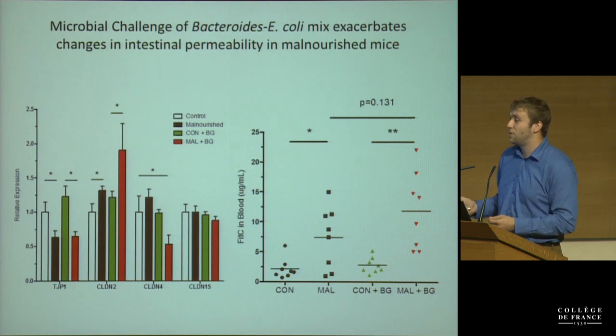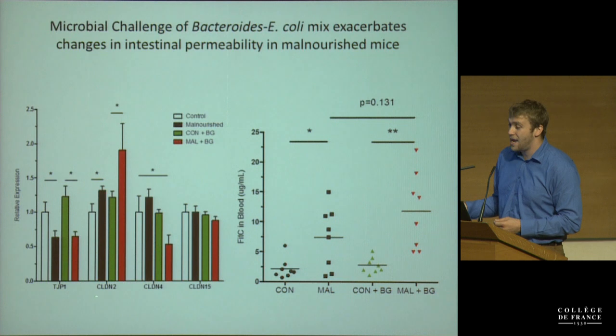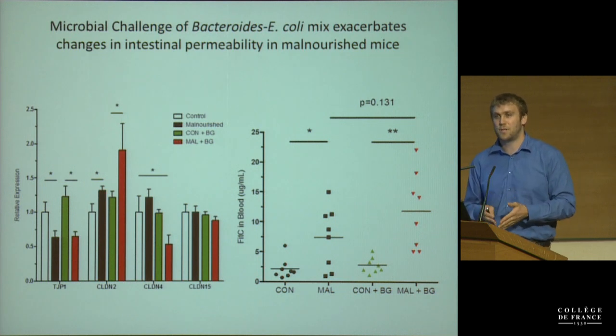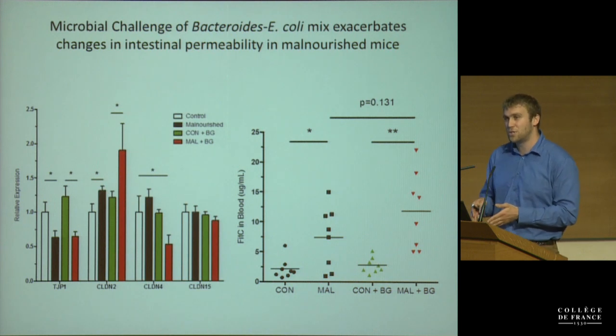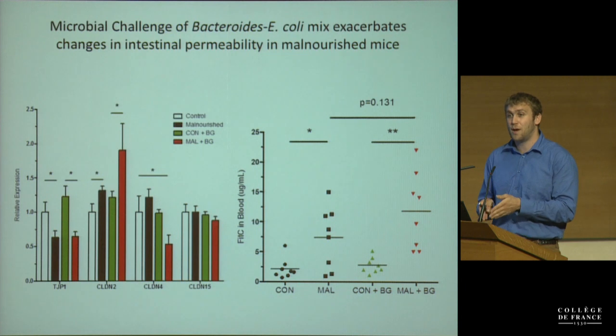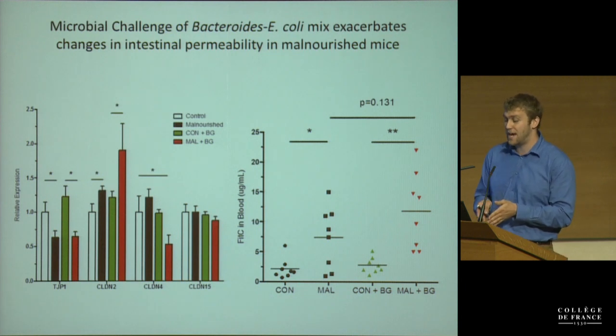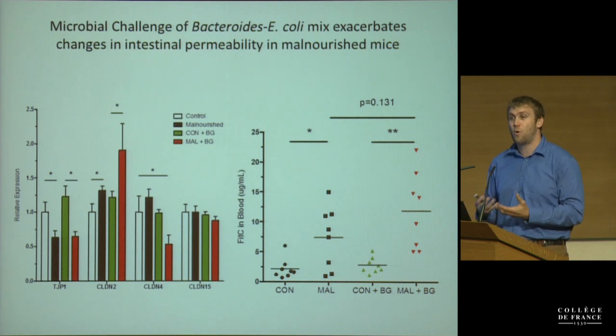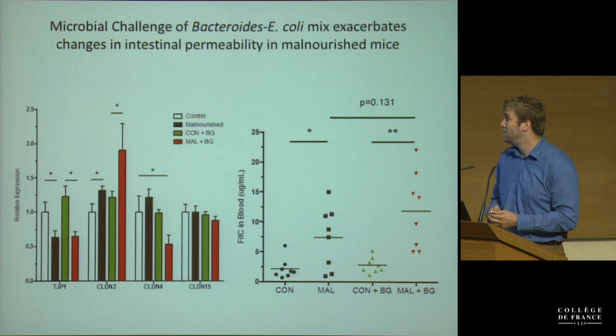This is a qPCR looking at the different tight junction proteins. And I should say that we also used a control where we not only gavaged the malnourished mice with this mixture of Bacteroides and E. coli, but also gavaged mice fed a properly fed diet to see what the differences are. And what you can see is that in permeability, Claudin-2 was much more upregulated, and Claudin-4 was downregulated, suggesting there's more permeability after this gavage.